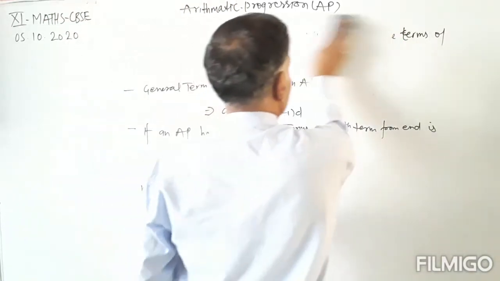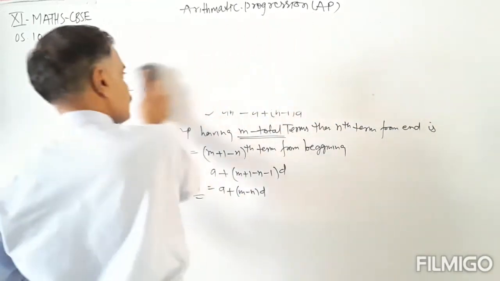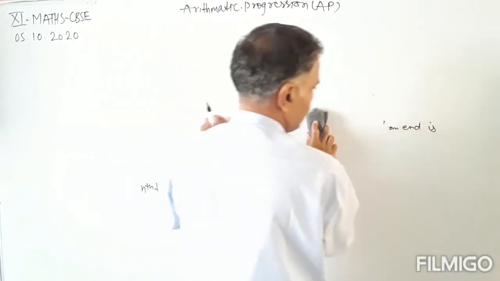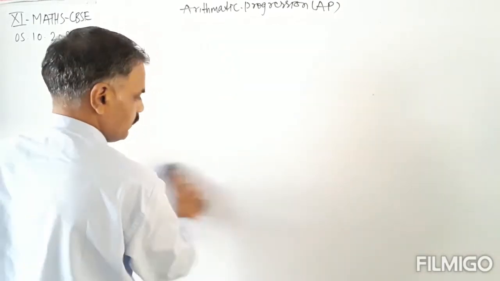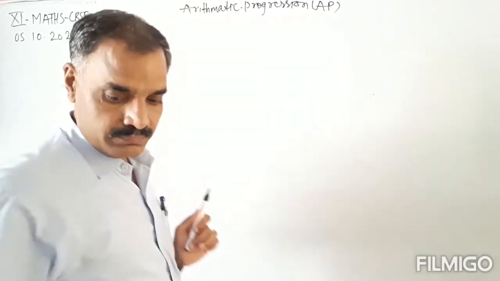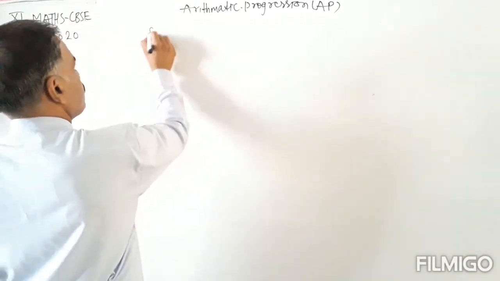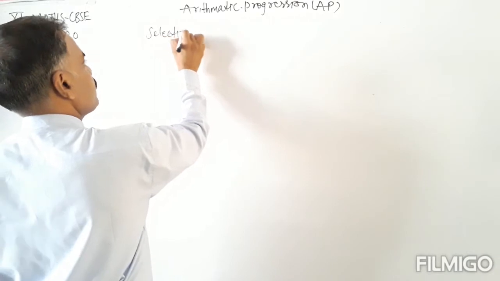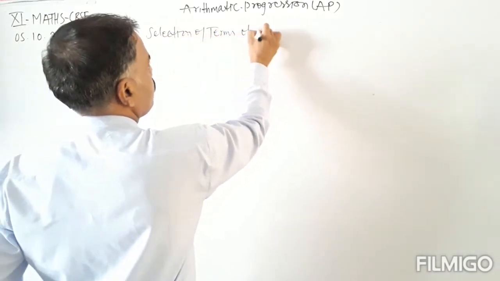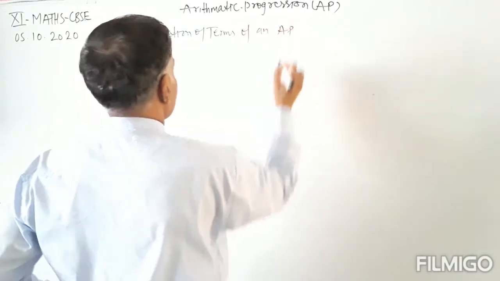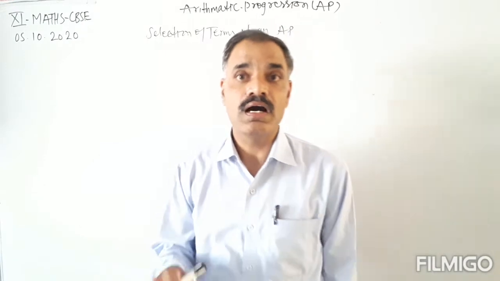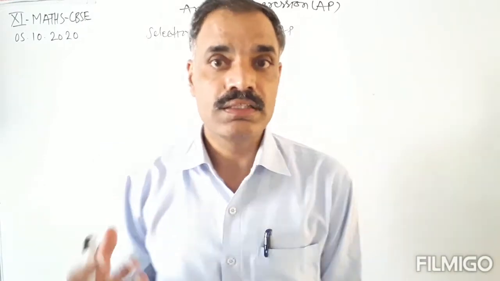So, selection of 2 terms of an AP. Selection of terms of an AP. If we are selecting a particular number of terms, then how will we select these terms?